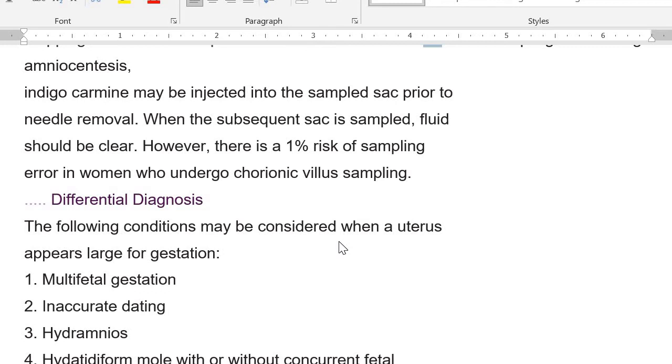Like the chance of miscarriage will increase by about 1% above the background risk. What is the background risk of miscarriage? Like 2 to 3% of all pregnancies. And now you have done amniocentesis, so the risk will increase to 3 or 4 in 1000. If you have done CVS, the CVS carries higher risk as compared to amniocentesis, okay. So now the risk will increase to 2% above the background risk, so significant risk.